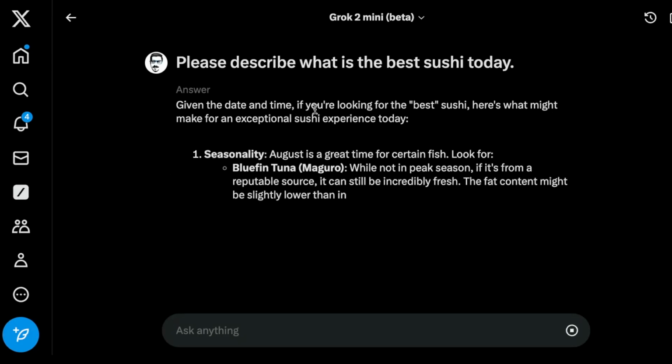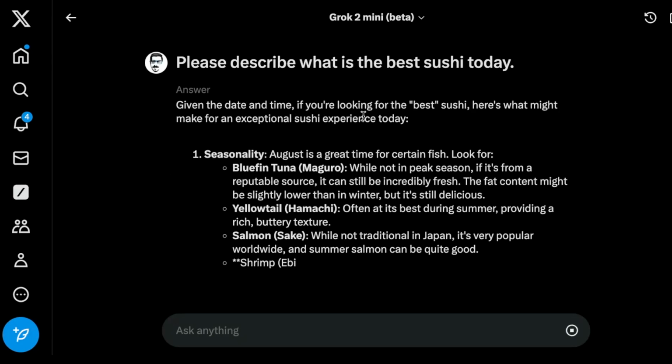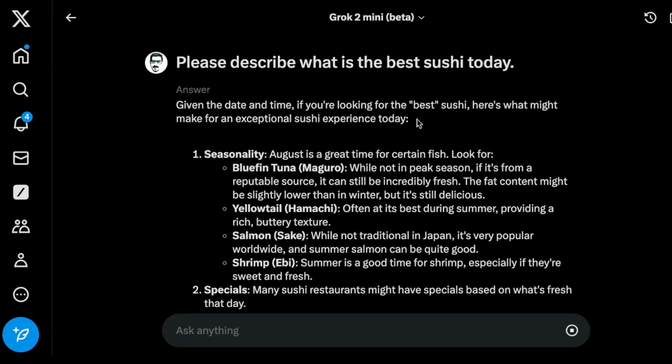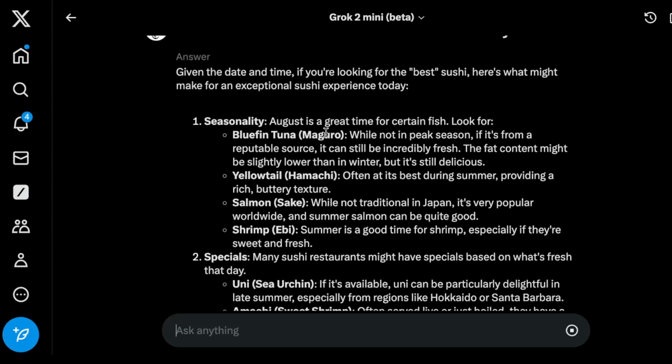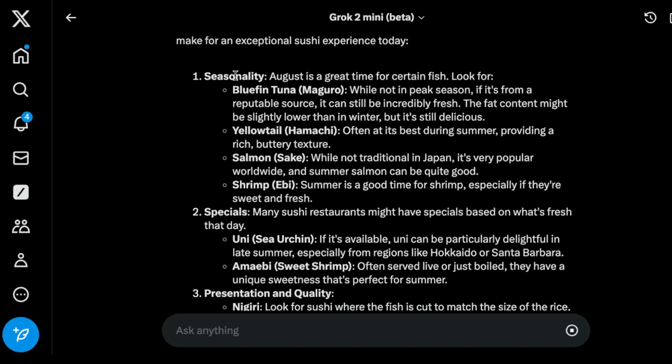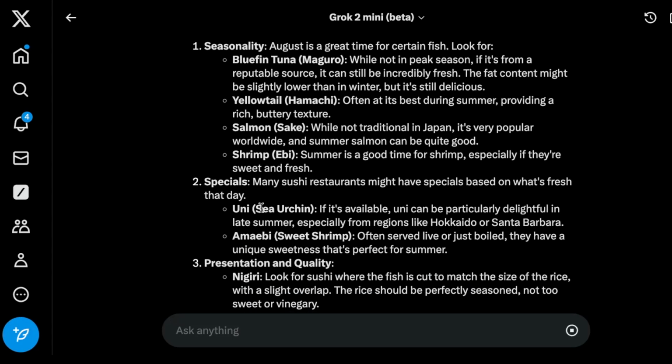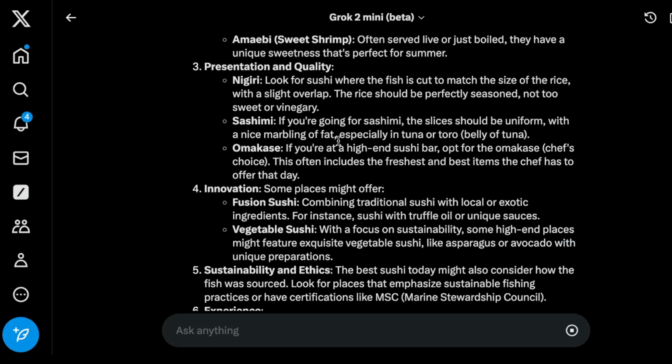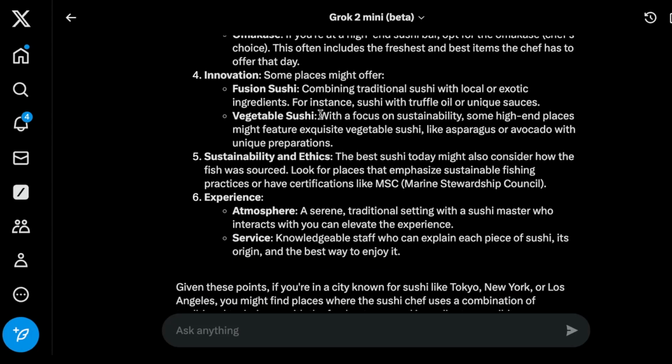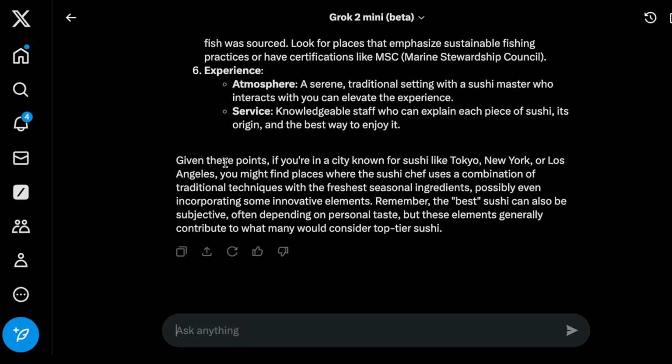All right, so given the date and time, if you're looking for the best sushi, here's what might make for an exceptional sushi experience today. I really like this. I mean, it has an opinion and it says why it's choosing these. And so it has like seasonality, bluefin tuna, specials, presentation and quality, and so on, right? So it has different options. It's recommending those. So given these points, if you're in a city known for sushi like Tokyo, New York, Los Angeles, and so on. So remember, the best sushi can also be subjective, often depending on personal taste.